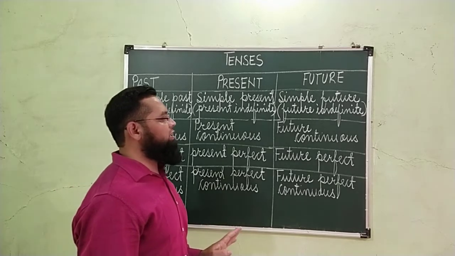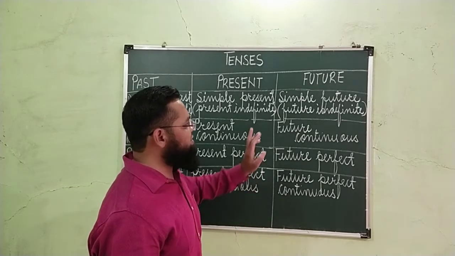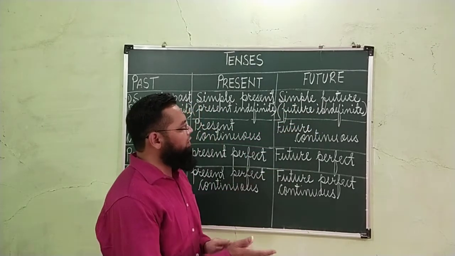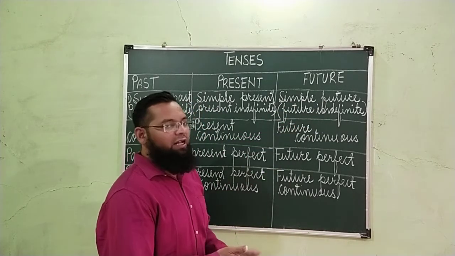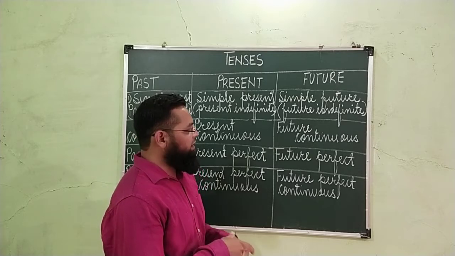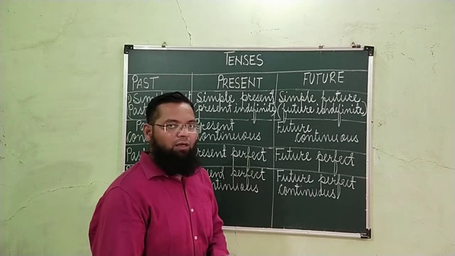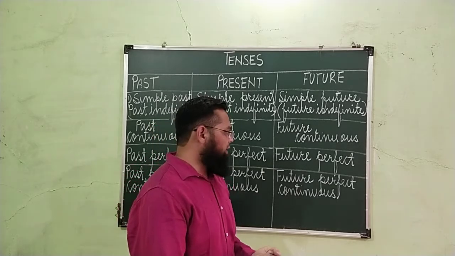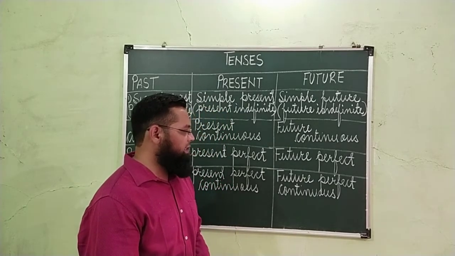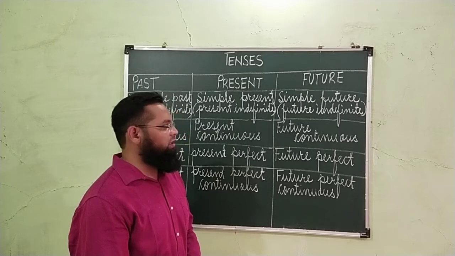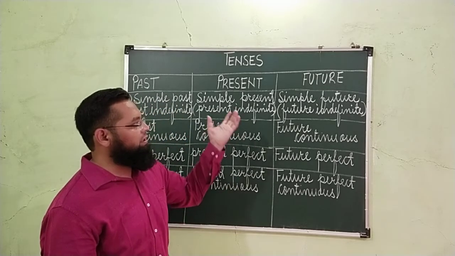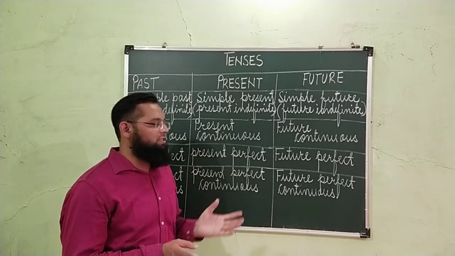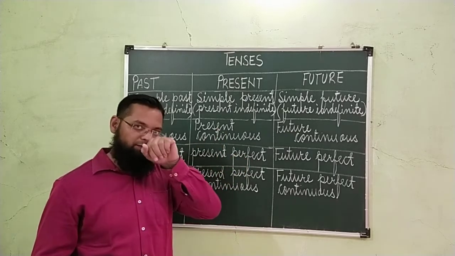As far as future tense is concerned, the first kind is simple future tense, which is also called as future indefinite tense. Second, future continuous tense, which will be also called as future progressive tense. Third, future perfect tense. And fourth, future perfect continuous tense. So these are the 12 types of tenses, and we'll study all the tenses one by one.